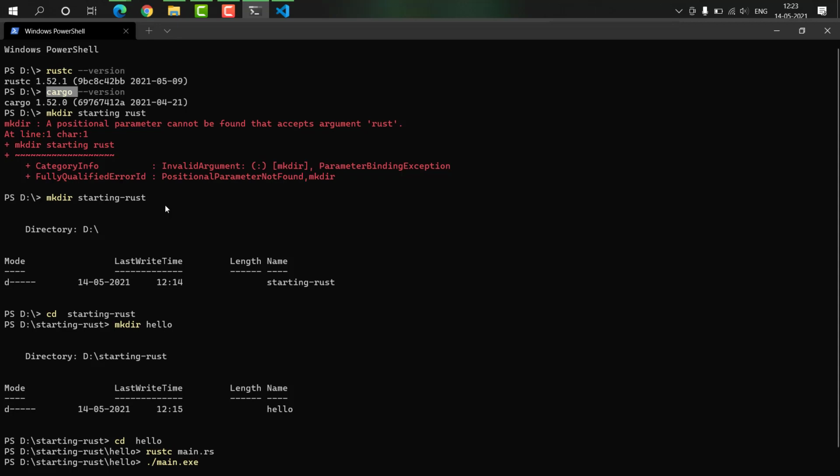Next we will look at how we can create a similar hello world program using Cargo. Until now we created it using rustc, and we manually created all the folders and wrote the code. But let's use Cargo to write our code. Before that, just look here.